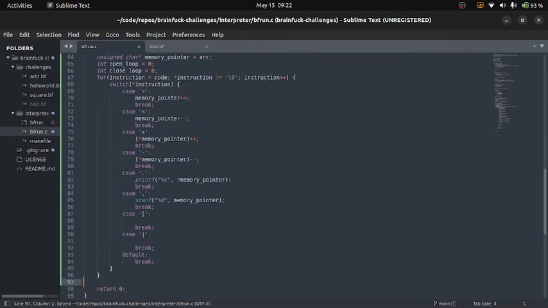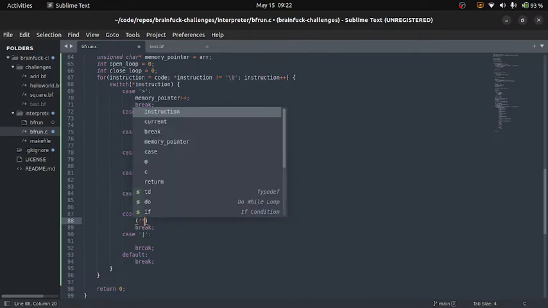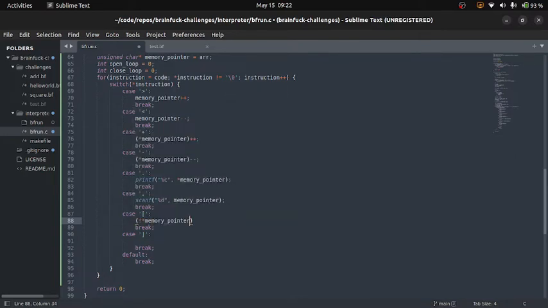And when we have a open bracket, we are going to check if we have an empty value at our current memory pointer. And if that's the case, we want to set our open loop to 1.